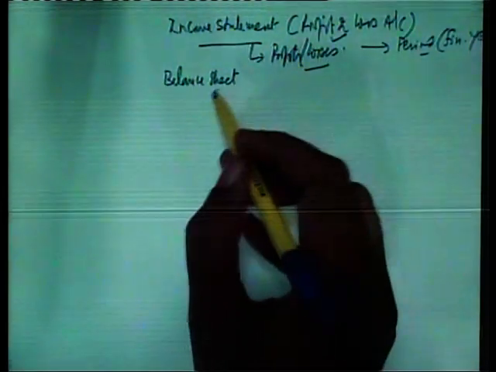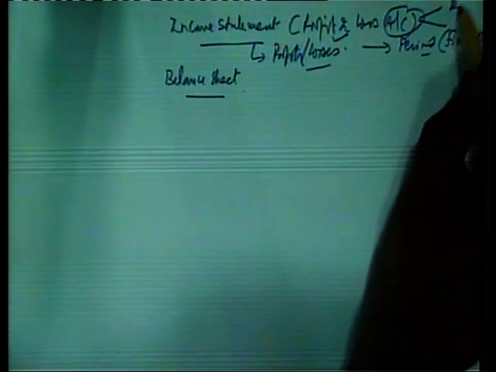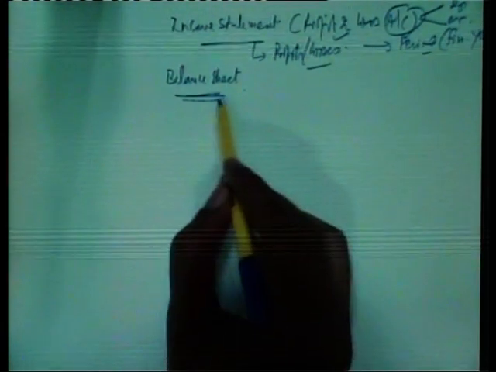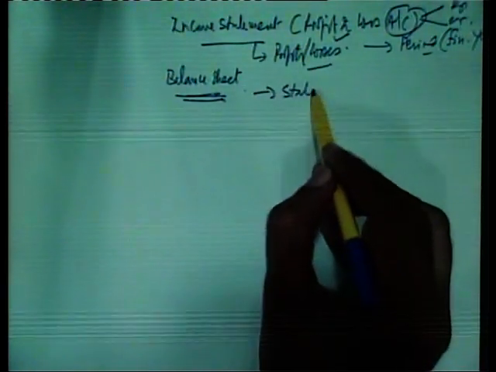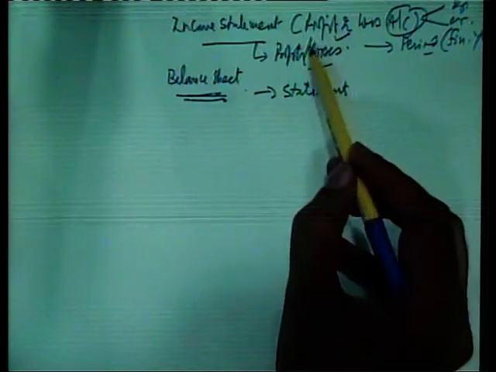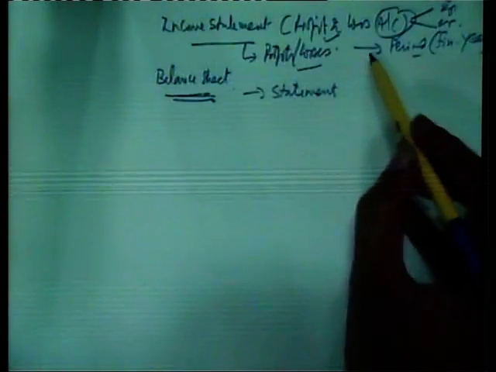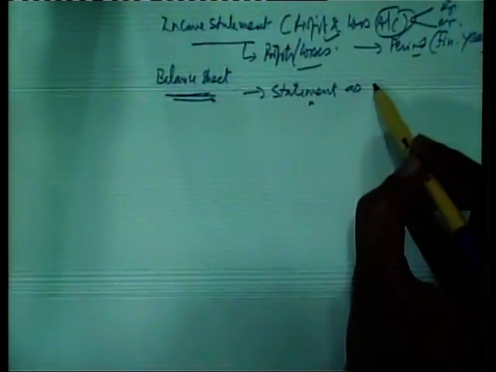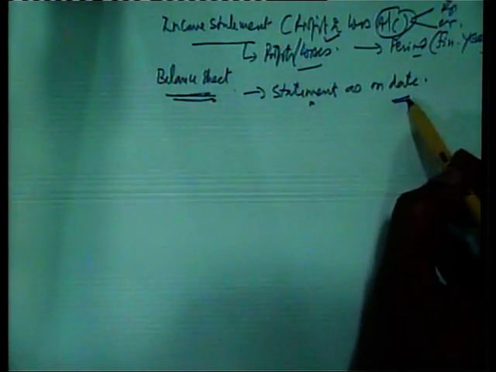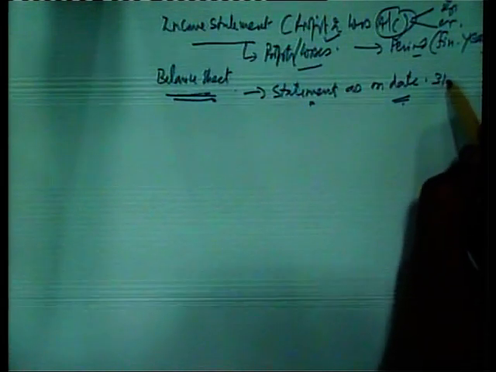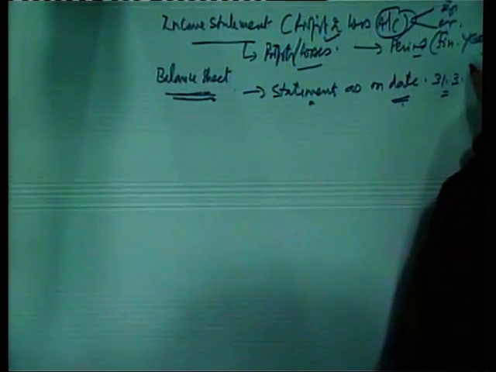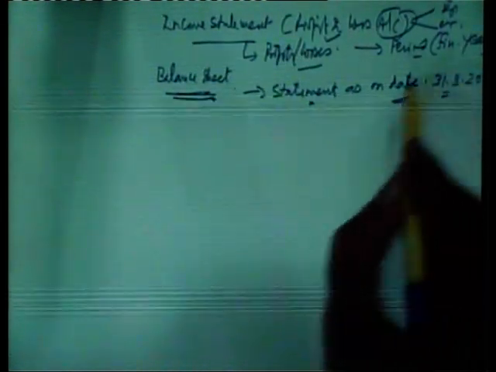And this balance sheet is a statement, not an account, which is why it differs from the income statement. First thing is, it is prepared as on a date, that is, the last day of the financial year, usually 31st March of any financial year, say 2013 for instance.